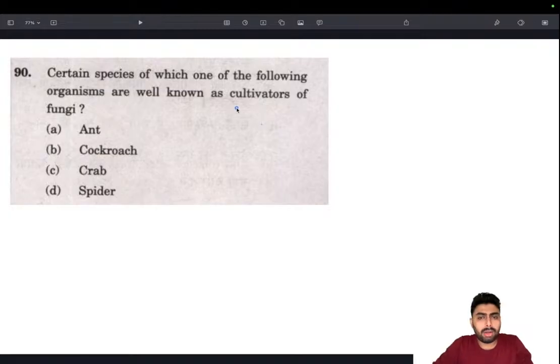I've always said in the outlier series video that any organism, like an insect, that is capable of doing things in a human-like way, either having a colony setup or a social hierarchy or even cultivating, which is something only humans do and some animals in the wild also do on a smaller scale, would mostly boil down to two insects. Either it could be ant or it could be honeybee.